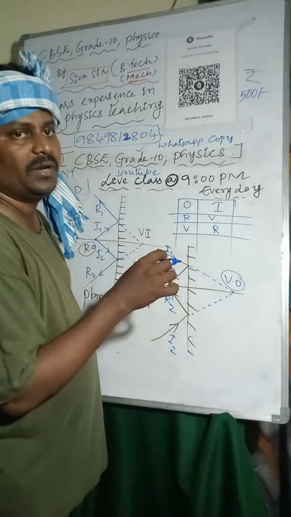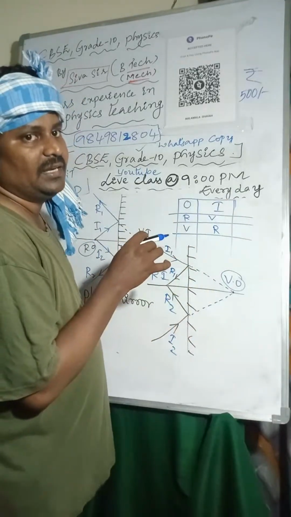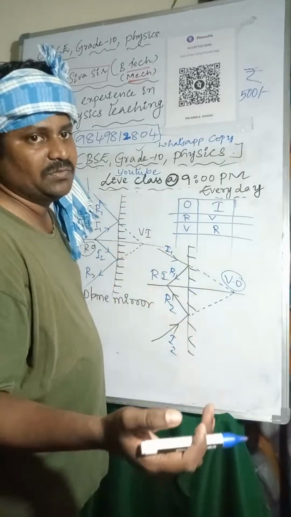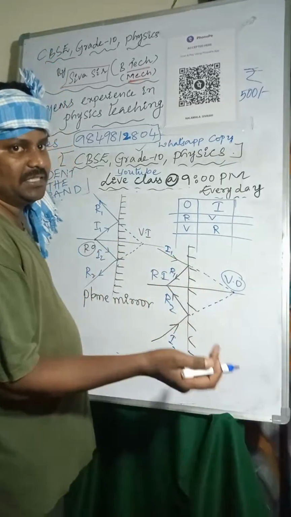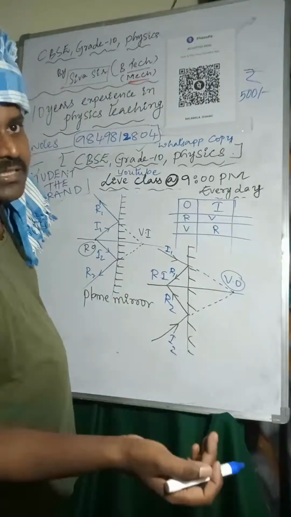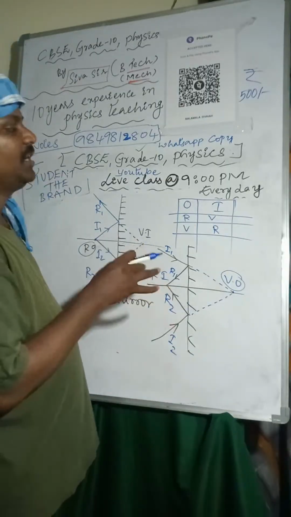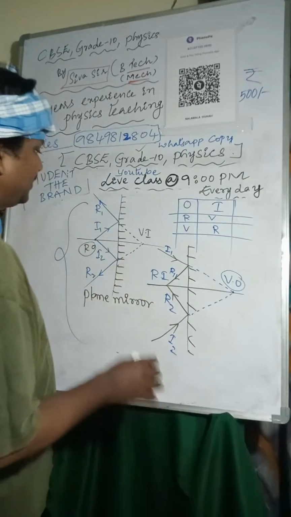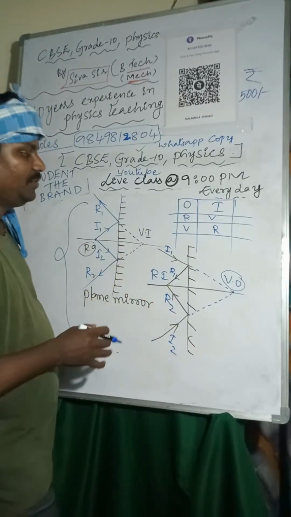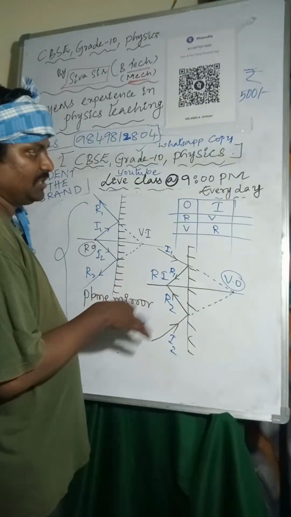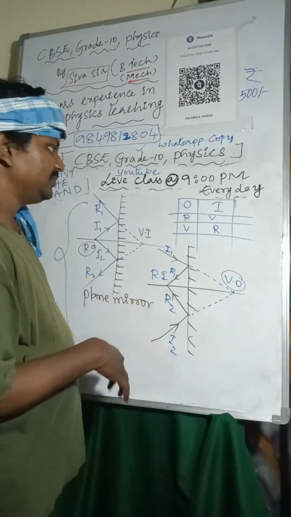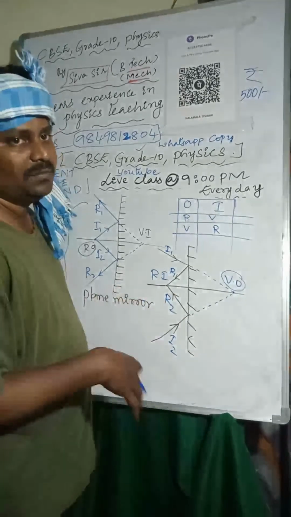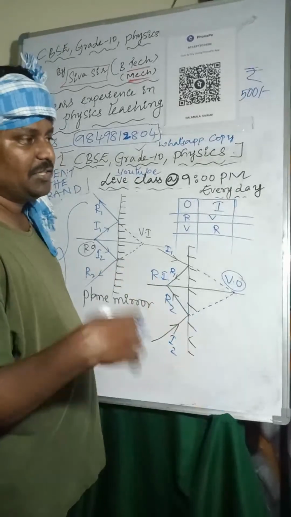Very important point. So here you can conclude that object is real, image is virtual. Object is virtual, image is real. So these are very important points. Make sure that you are practicing all these points, because from an exam point of view they will ask this question: where the image will form, where the object is formed, what is the real image, what is the virtual object.